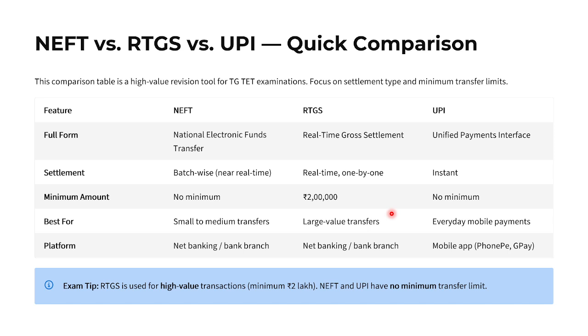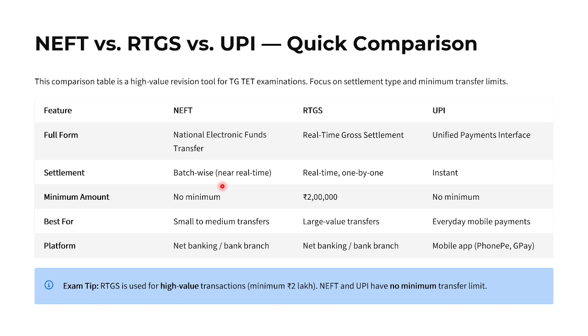So what is the full form of NEFT? National Electronic Funds Transfer, whereas RTGS, Real Time Gross Settlement, whereas UPI, Unified Payments Interface. So take the notes, that will be a good habit. And settlement is batch-wise, near real time. If the amount is large, so for example 1 crore cannot be transferred at a time, so first 25 lakhs, then the next 25 lakhs, like that.